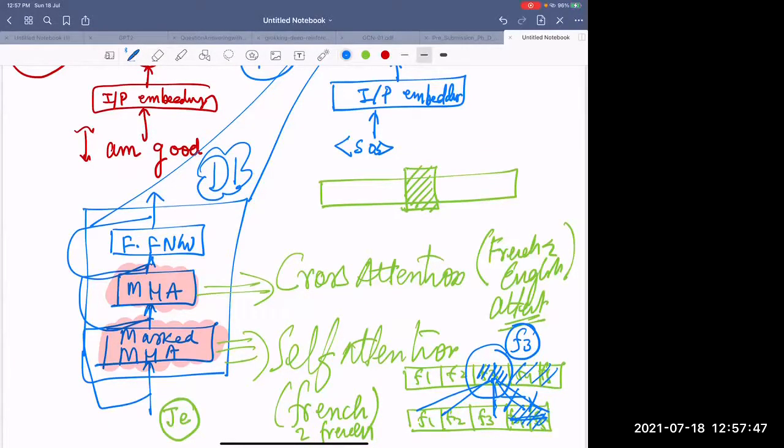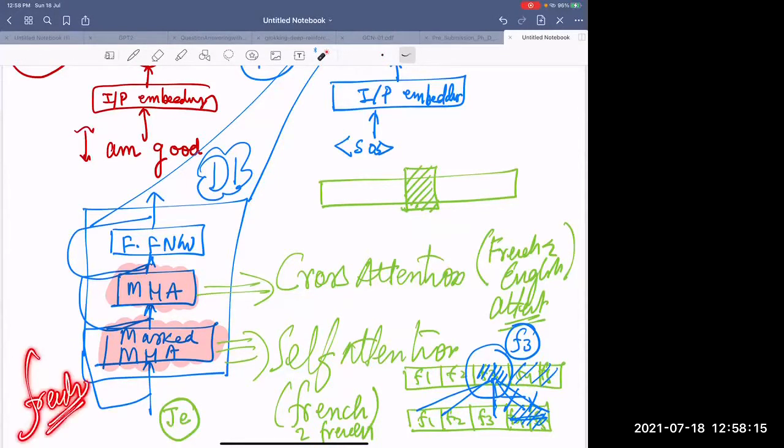And that is why attention is being masked. Once you learn the self-attention, or the language relationship, by the way, in self-attention and multi-head attention, you are learning the dependencies within that language. And here in the masked multi-head attention, you are learning between French and French.